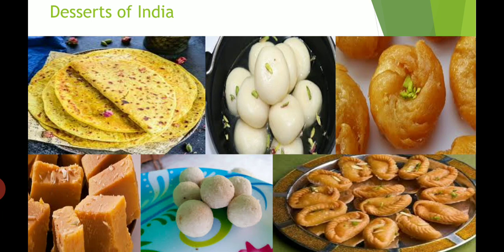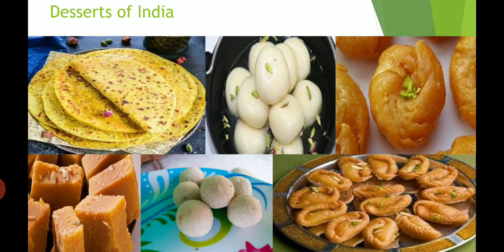Now see next one. Which sweet is it? Laru. Laru is a popular dessert of Assam. Made of grated coconut and sugar and rolled into a ball. Do you like to eat this sweet? This sweet is so tasty. Now see next one. Gujia.